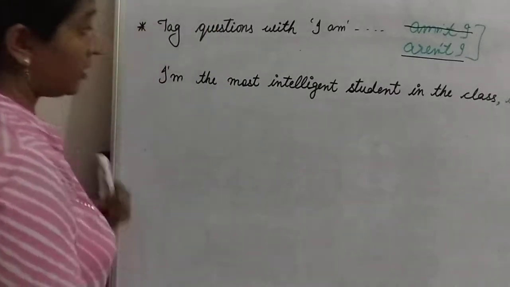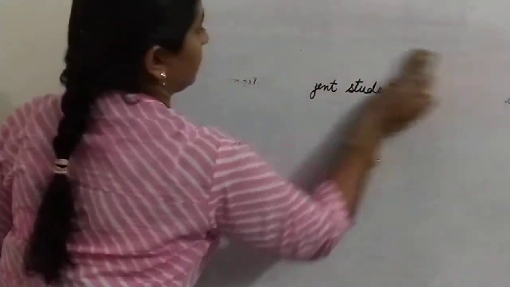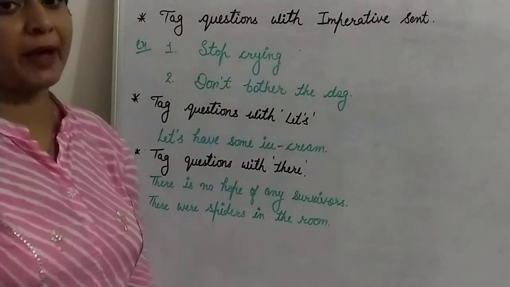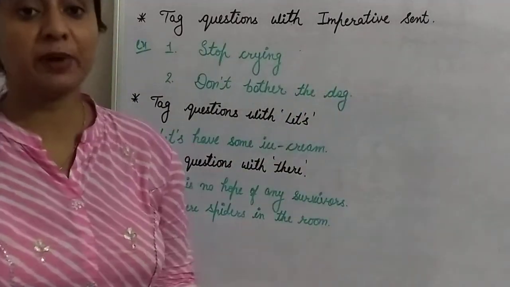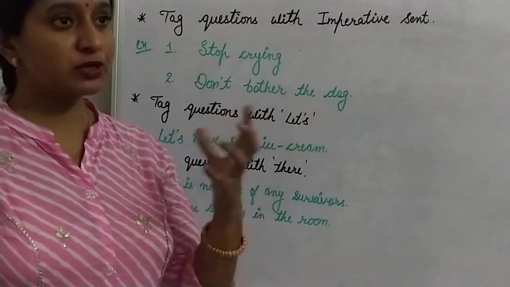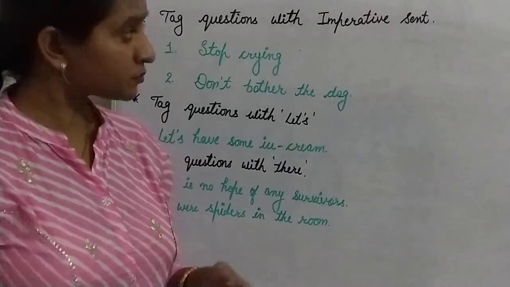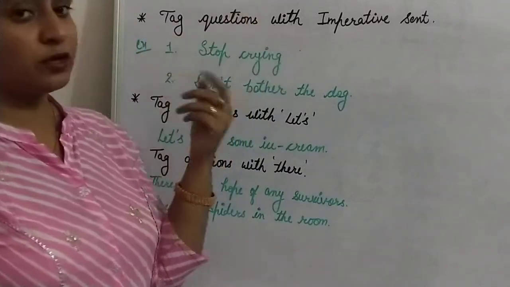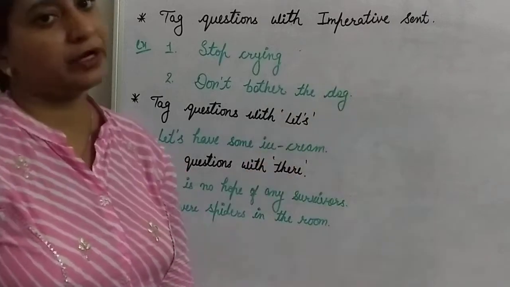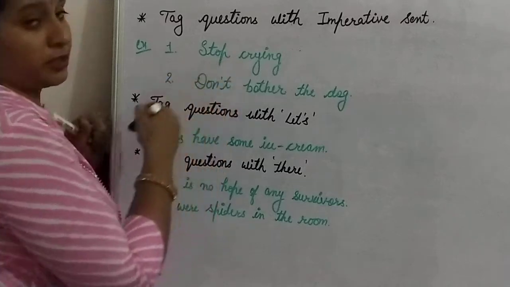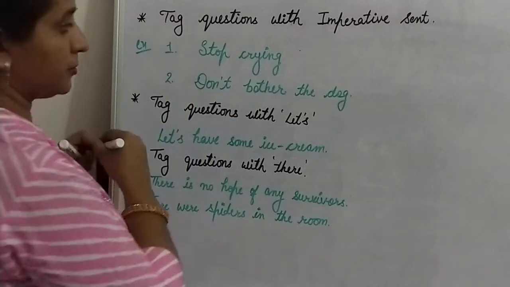Now the second. So our next exception is tag questions with imperative sentences. What are imperative sentences? Imperative sentences show command, request, warning, advice and so on. So how can you frame a tag question for an imperative sentence? Through the example you can understand it better. First one is: stop crying.